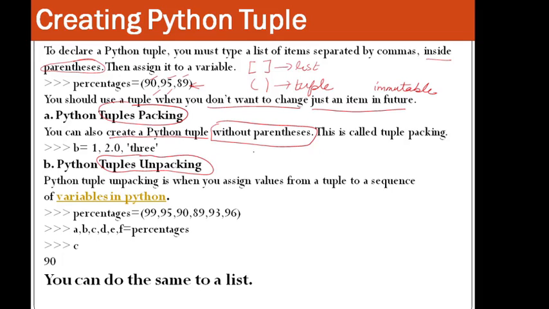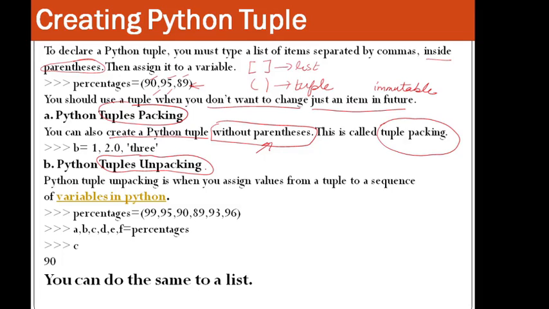So it is without parentheses, and this b is now a tuple with three elements, 1, 2.0 and 3 as a string. So this is known as tuple packing. When you are declaring the tuple without parentheses, it is known as tuple packing.